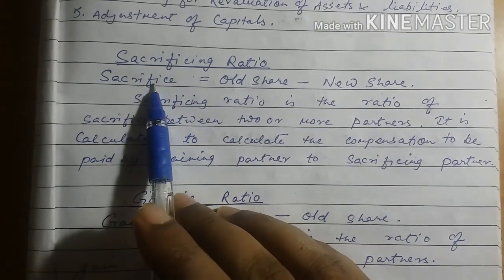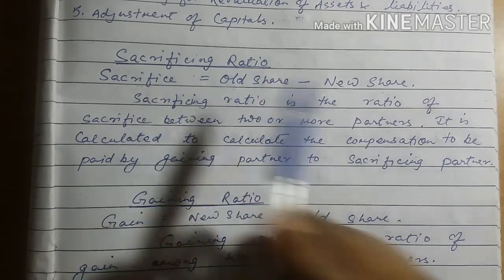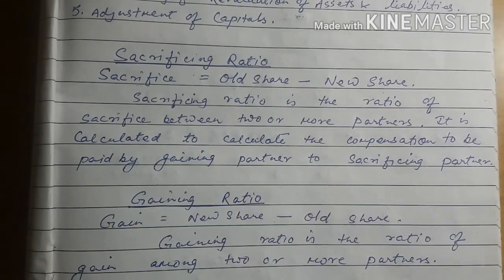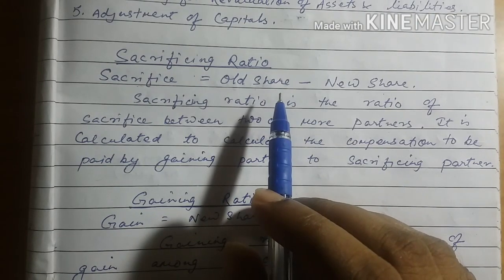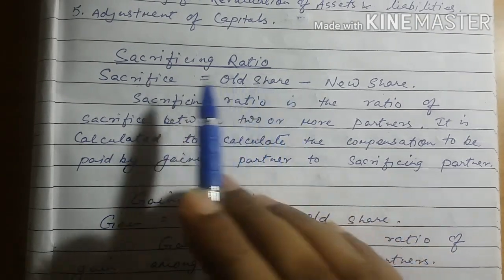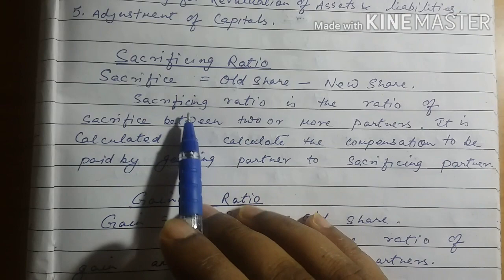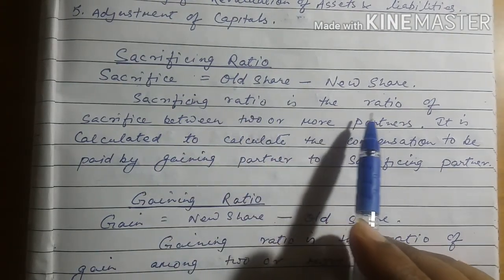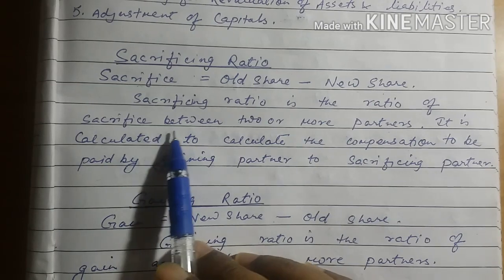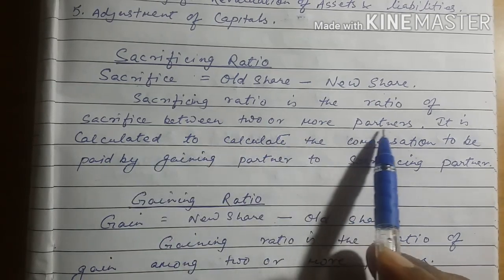So this will give us sacrifice of that partner. Like this we will calculate the sacrifice of several partners or all the partners, and after calculating the sacrifice of all the partners we will get the sacrificing ratio. So sacrificing ratio is the ratio of sacrifice between two or more partners.